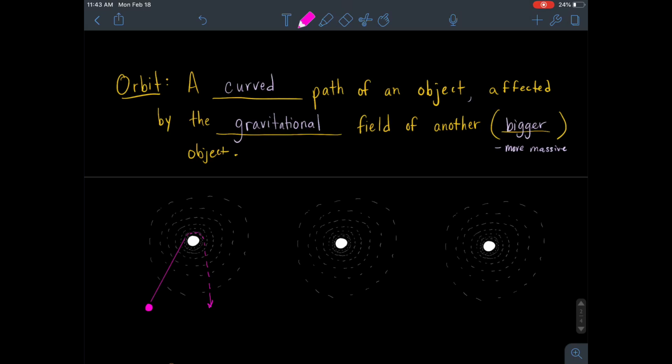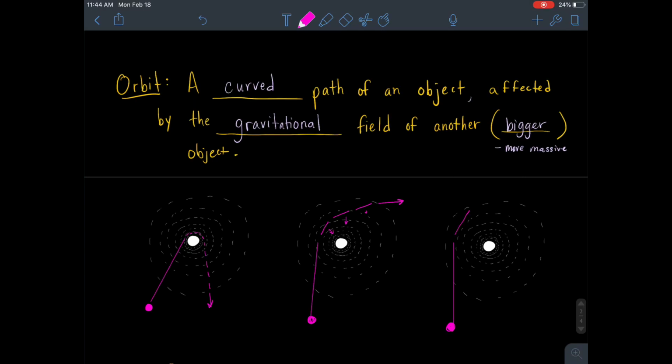Now something is coming in, another object coming closer to our sun, but maybe it's not going to come exactly to the middle of this area. It's going to be more in this outer region. What we would see is that it would be pulled in towards the sun, and it would still continue to pull it. The amount of pull, though, would decrease, and so maybe that object actually ends up having some type of arc. And lastly, let's imagine if it was even further out in this trajectory, in the outer realms of this field of gravity.